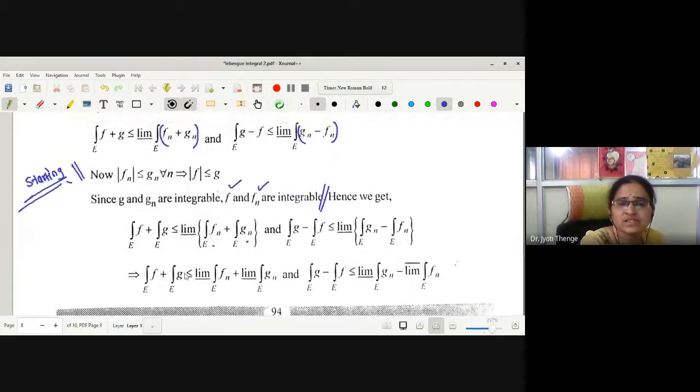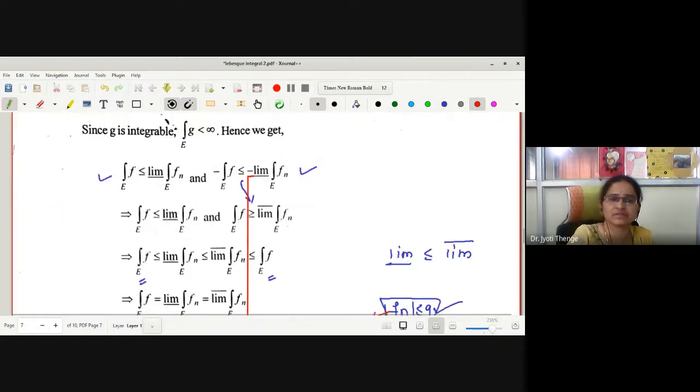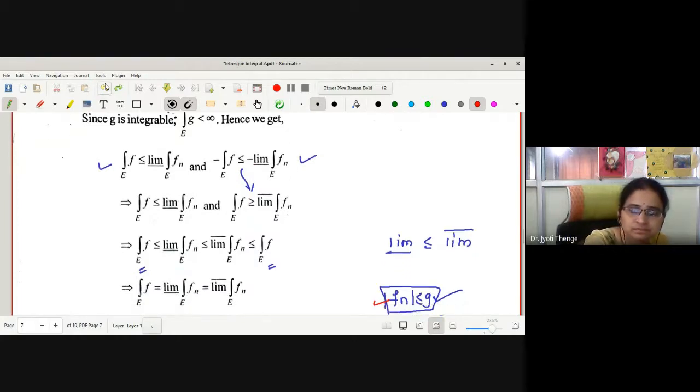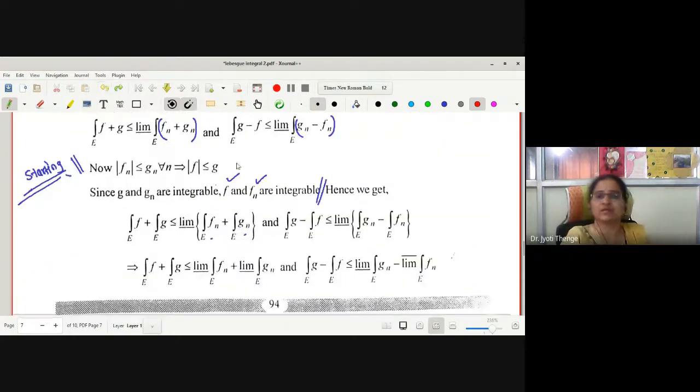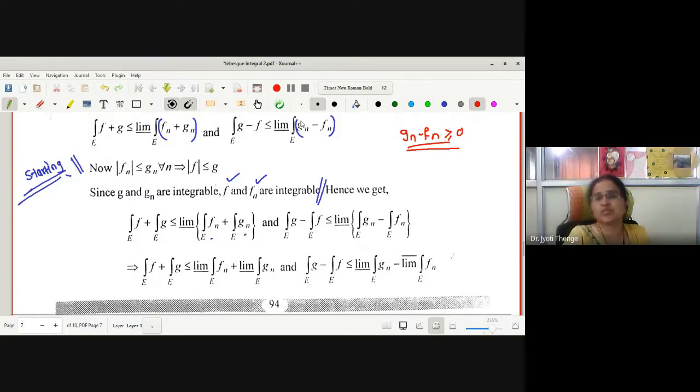By Fatou's lemma, integration G minus F is less than or equals to limit inferior integration Gn minus Fn. Can we separate the integration here? Gn minus Fn is non-negative, no? Non-negative measurable function. Therefore, can I separate it? Yes, we can. Therefore, integration Gn minus integration Fn, limit inferior was taken.